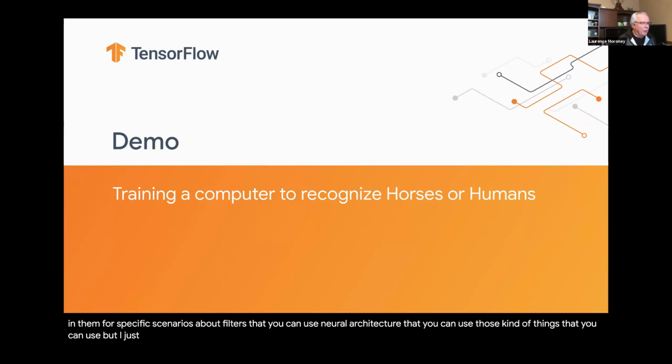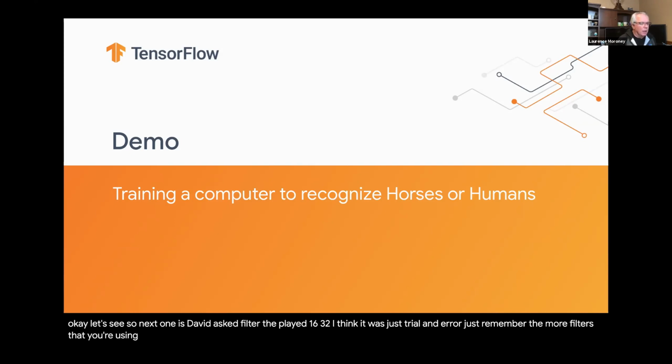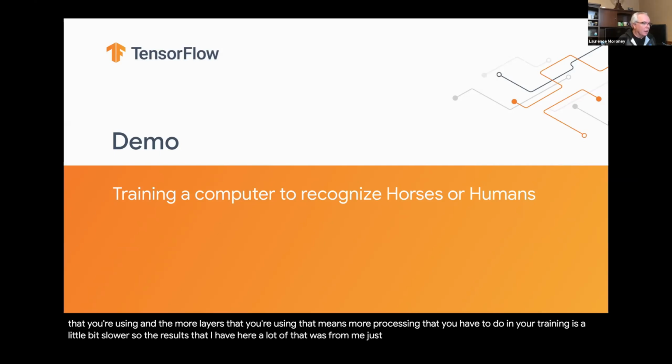But I generally find that for a specific scenario like this, often just a lot of trial and error is the best way to learn. Okay, let's see. So next one is David asked, filter deployed 16, 32, 64, why not these other things? It's the same thing, it was just trial and error. Just remember, the more filters that you're using and the more layers that you're using, that means more processing that you have to do, and your training is a little bit slower. So the results that I have here, a lot of that was from me just doing a lot of trial and error.